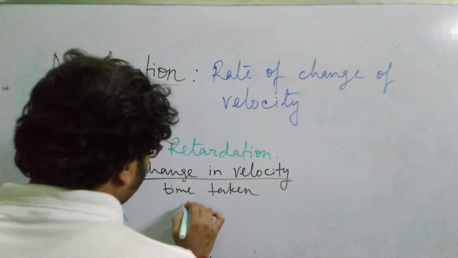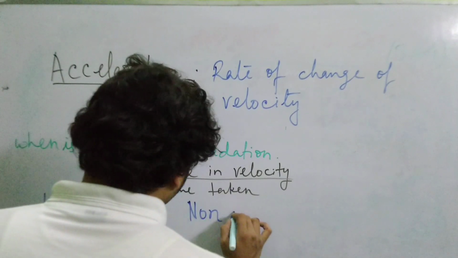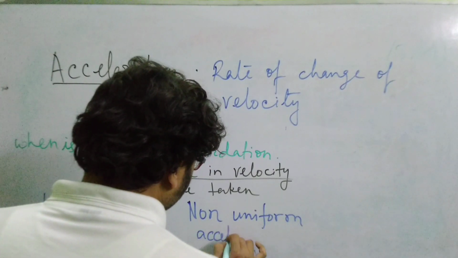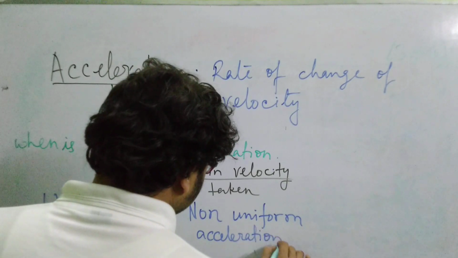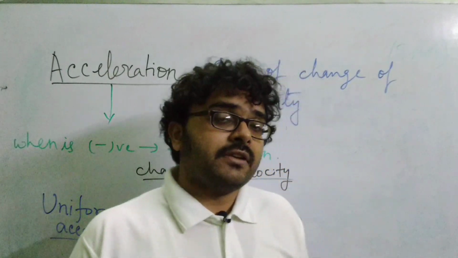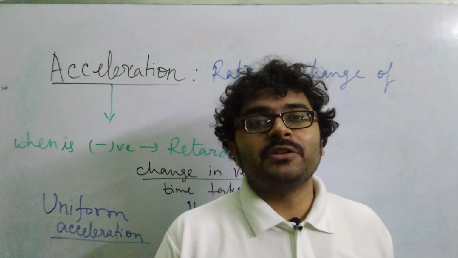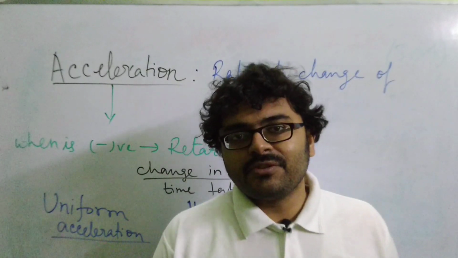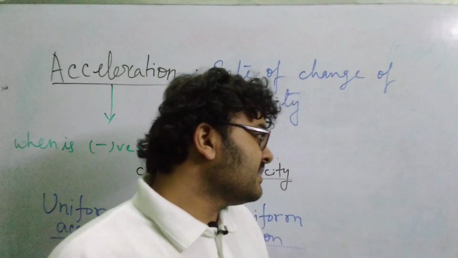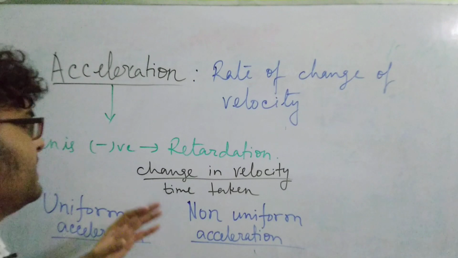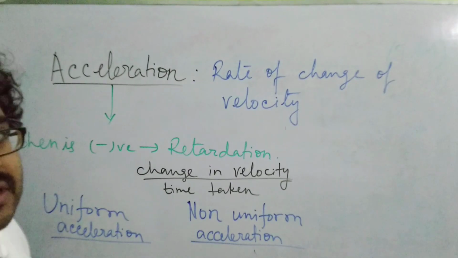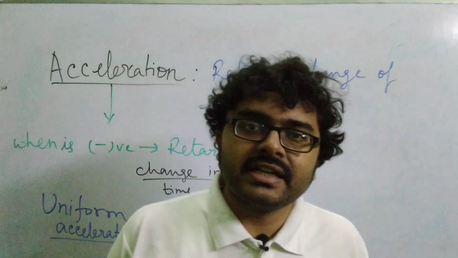So for non-uniform acceleration, the value by which the velocity changes is not equal in equal time intervals. And for non-uniform acceleration, you will have an instantaneous value, called instantaneous acceleration, for that particular, very small moment of time. Acceleration is also a vector quantity because it is the change in velocity. Velocity is a vector quantity, so acceleration is also a vector quantity. So it can have both positive and negative values.